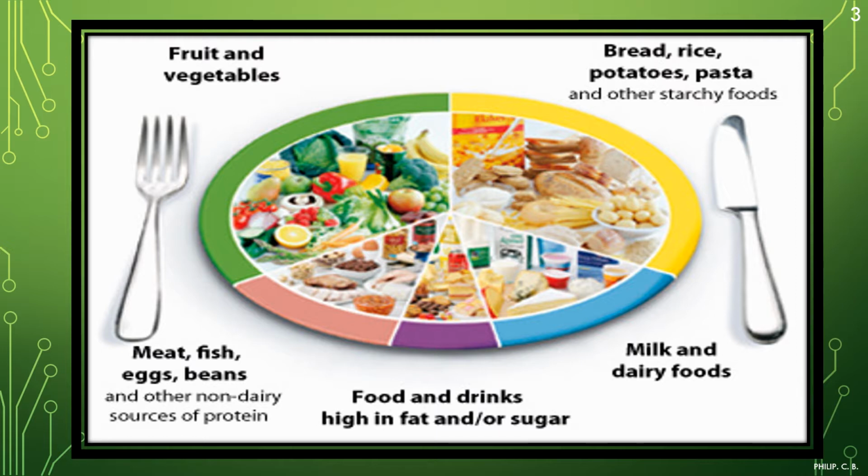I repeat it: fruits and vegetables to a maximum proportion. Maybe if you say out of 100%, it should be almost around 30%. Then 10% meat, fish, egg, beans. Less than 10% food and drinks high in fat and sugar. Then again towards the top, bread, rice, potato, pasta and other starchy food also almost around 30%. Then milk and dairy products almost around 20%. So which gives us a proper balanced diet.